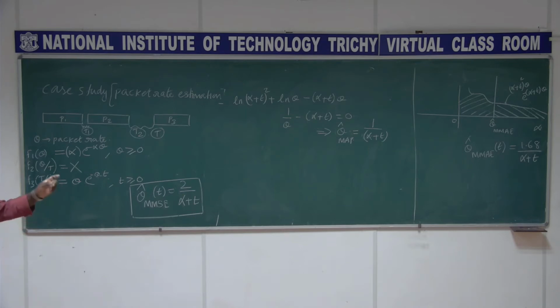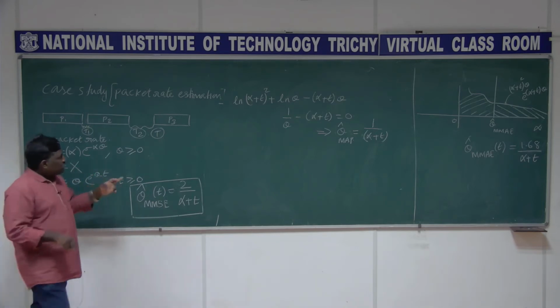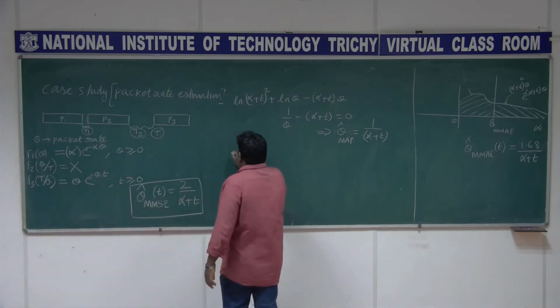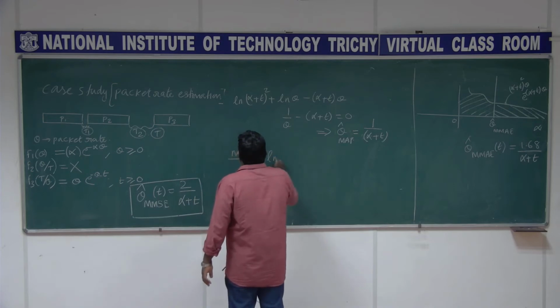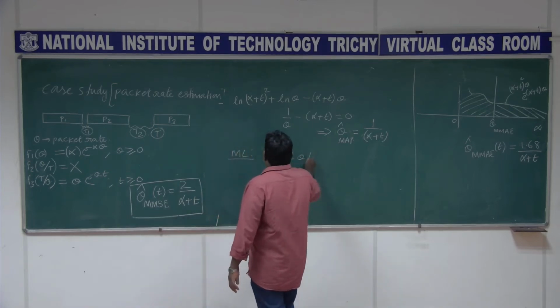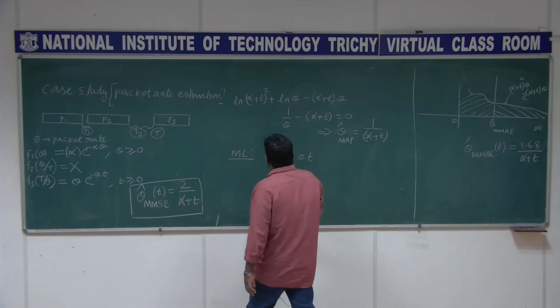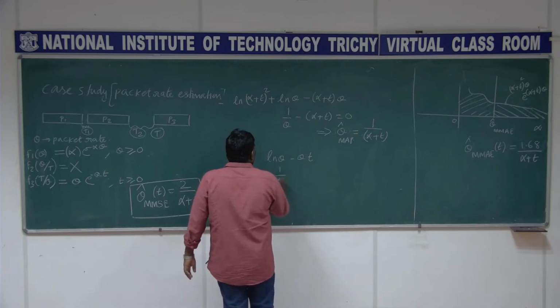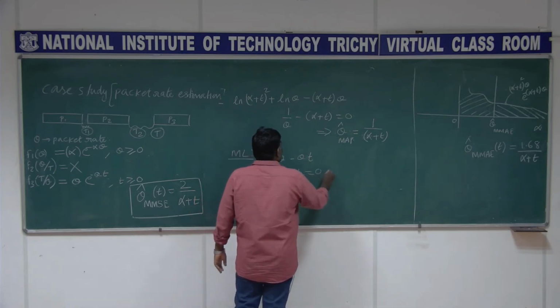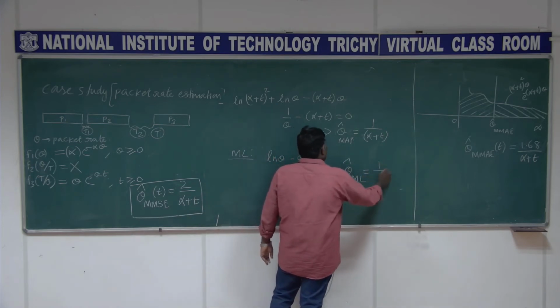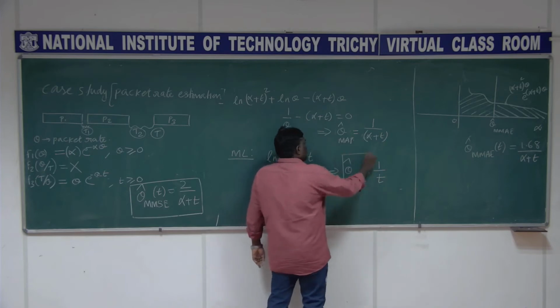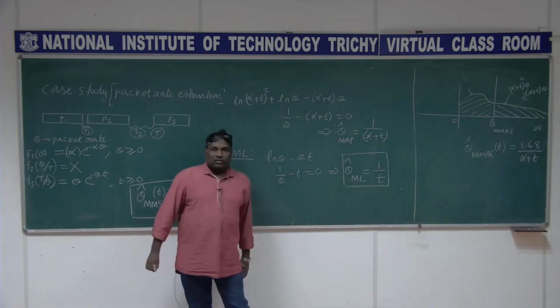So instead of maximizing this, I try to maximize only this part alone. I take the similar form, I take ln, I am talking about maximum likelihood estimation now. In that you get ln theta minus theta t, and differentiating with respect to theta, this implies theta cap ML is going to be 1 by t, right.